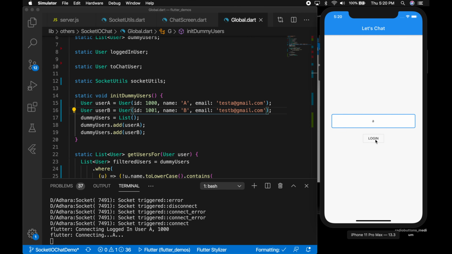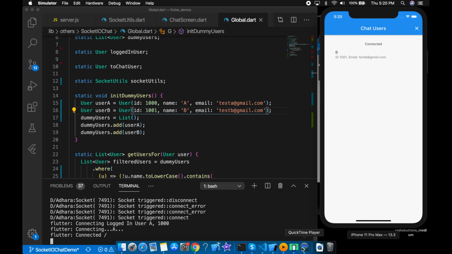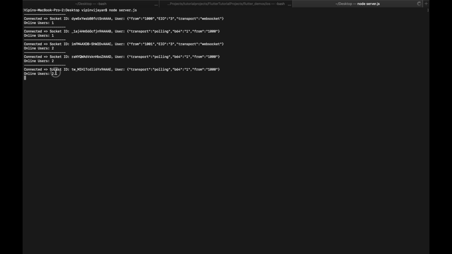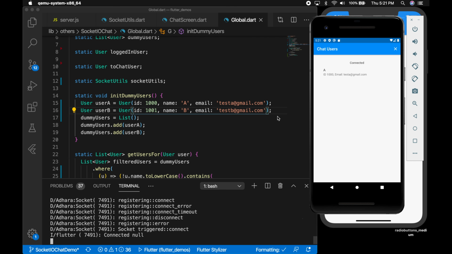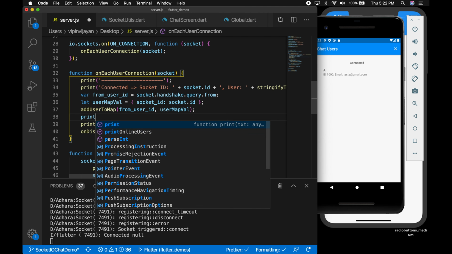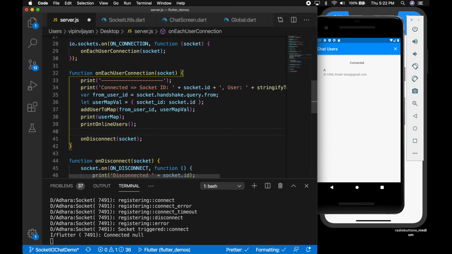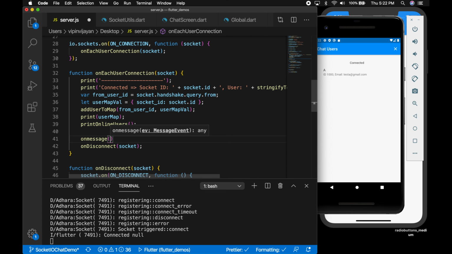Okay, log in with A on iOS. Okay, log in with B on Android. So now you can see there are 2 online users. Okay, now let's go to our server file and let me print out the map. Okay, and let's now try to send messages to each other.